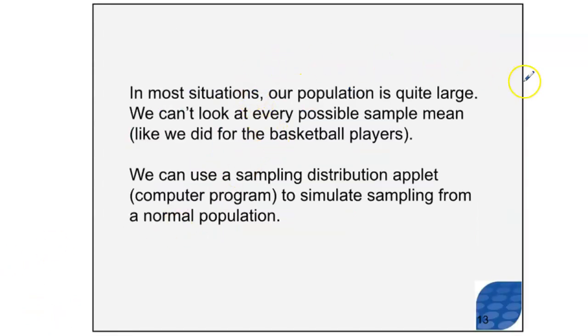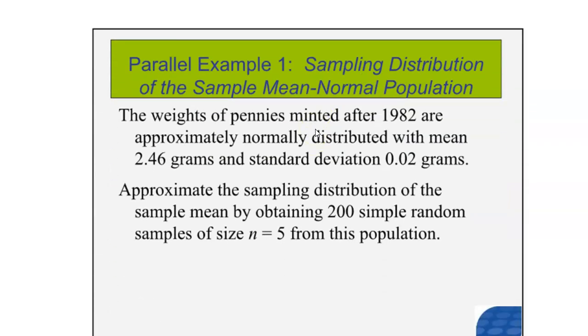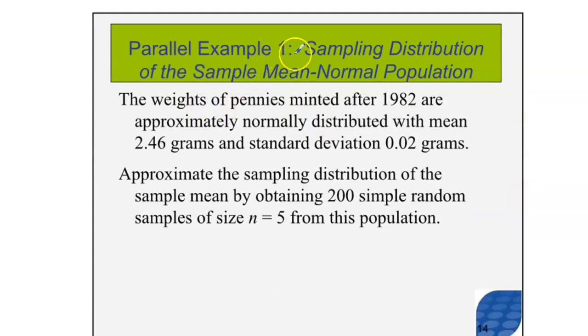In most situations, our population is quite large, so we can't look at every possible sample mean. I just talked about this because instead of looking at a population of only 5 basketball players, sometimes we're looking at the population of all the pennies in the world, or we're looking at all the adults between 18 and 34 in the United States. Most of the time, our population is impossibly large, so we couldn't possibly pick every sample mean. However, we can simulate sampling by using a computer program, or we could pick until we have enough to define our sampling distribution. Here's an example.